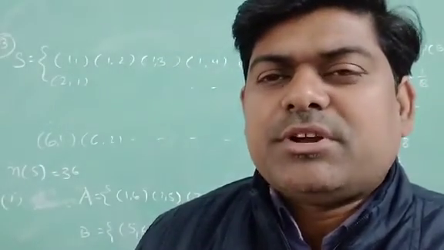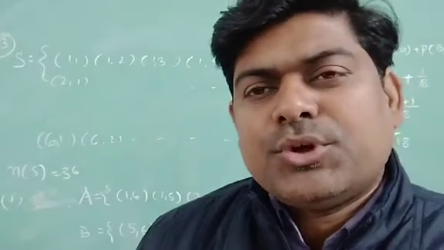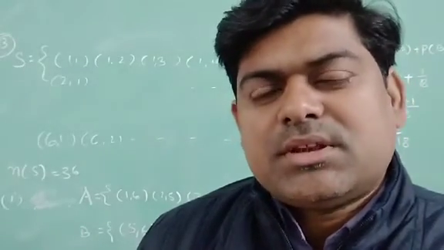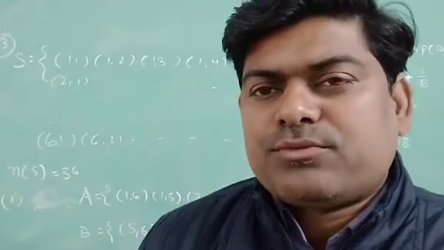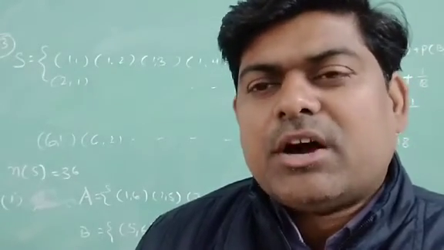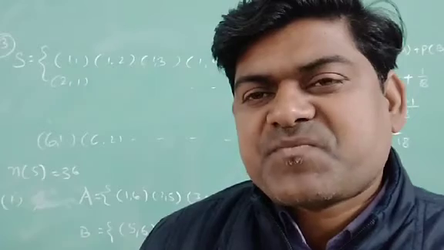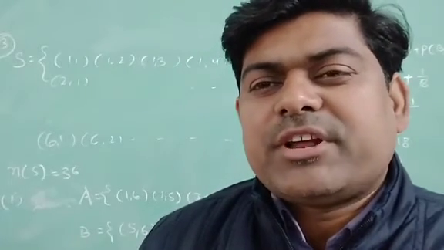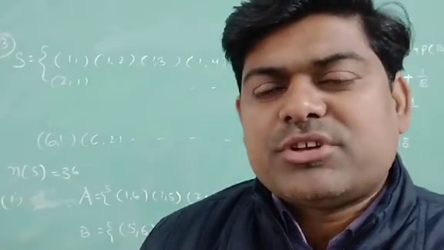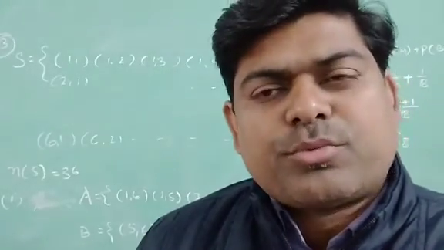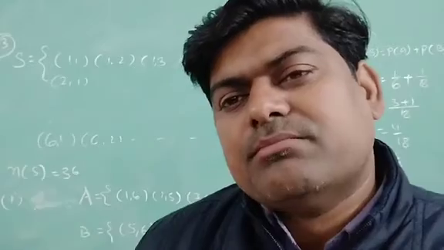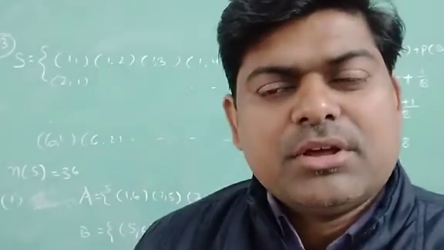So total 6 can be written as (1,5), (2,4), (3,3), (4,2), (5,1). And then we will see that one element is common. So it is not mutually exclusive. Then I will use the probability of A union B is equal to the probability of A plus the probability of B minus the probability of A intersection B.